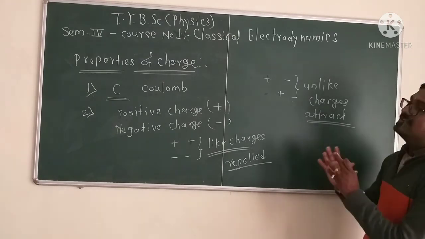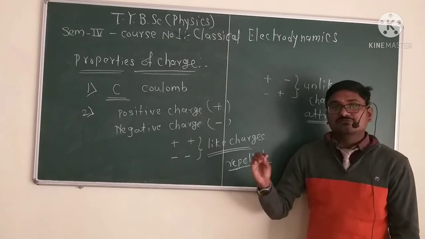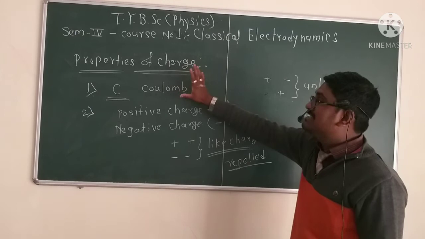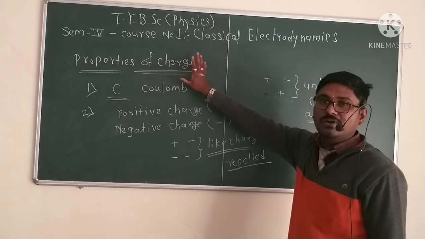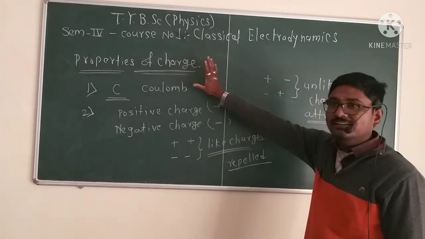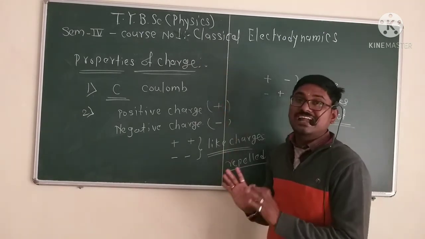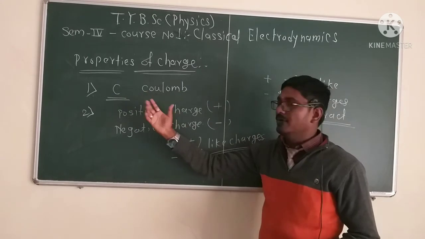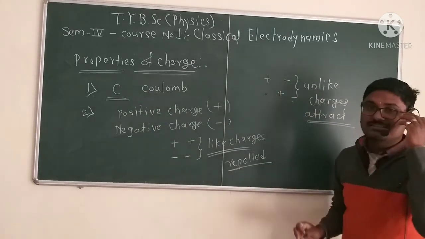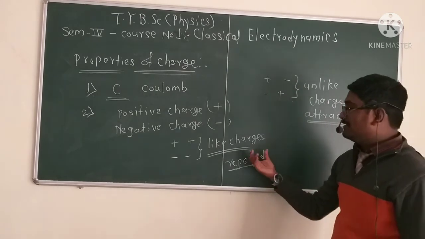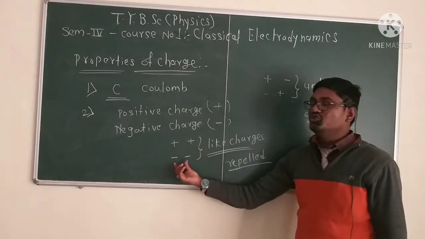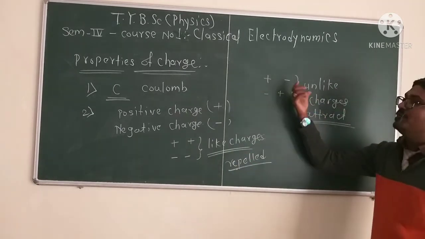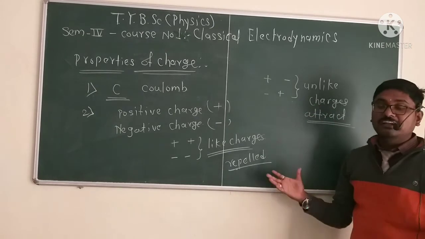These are some basic properties of charge, because in chapter number 1 we will study charge at rest in electrostatics. What is meant by electrostatics? It is the study of charge at rest. The basic unit is the coulomb. Then there are two types of charge, positive and negative. Like charges, positive-positive or negative-negative, repel each other, and unlike charges, positive-negative or negative-positive, attract each other.